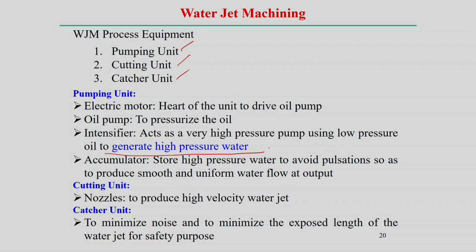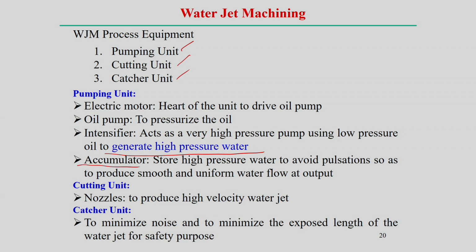Basically, the intensifier creates the high pressure, generating the high pressure water, and the accumulator is the storage of the high pressure water to avoid the pulsation. That means when we supply the water, it should not be interrupted, so to avoid any kind of pulsation, the accumulator is used.